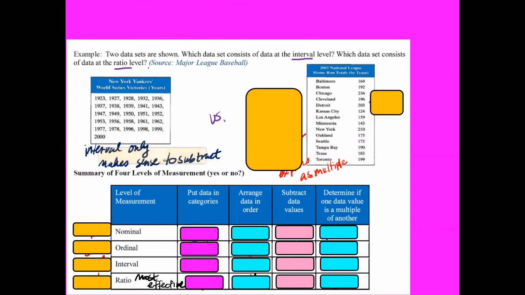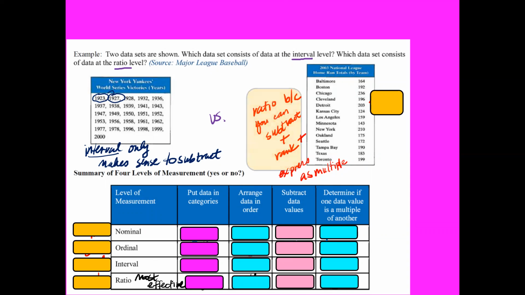Well, the first one is the interval level. And the reason for that is because if you're looking at the New York Yankees for the World Series, the only way that you can actually look at these years and dates is to subtract them. Like, how long did it take them to win the next victory for the World Series? Well, from 1923, their next series was won in 1927. So, how many years lapsed in between the first series and the second winning of the second series? It looks like there's 4 years in between them. So that's something that you can just subtract.